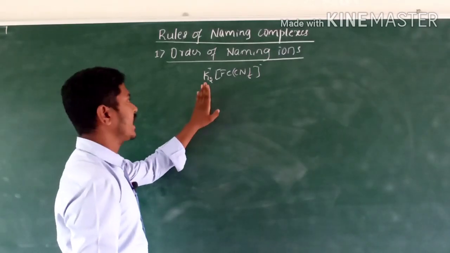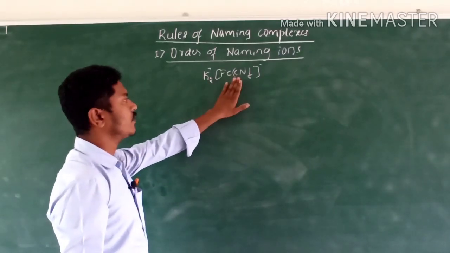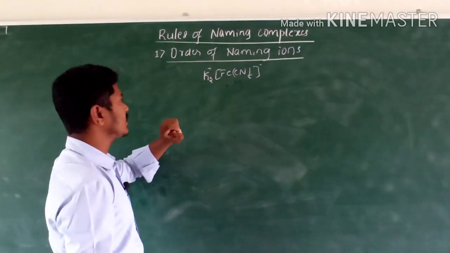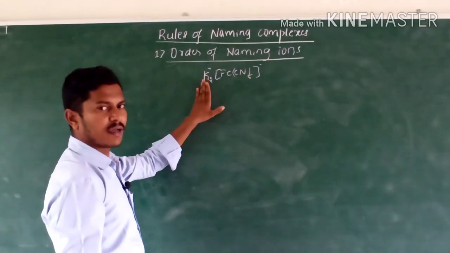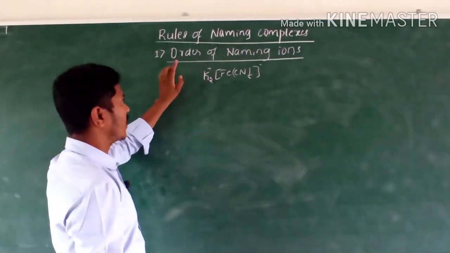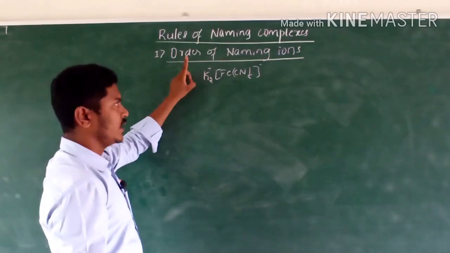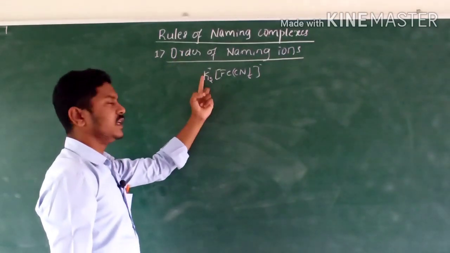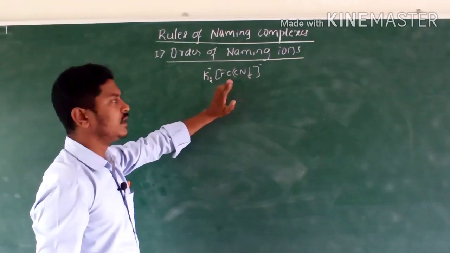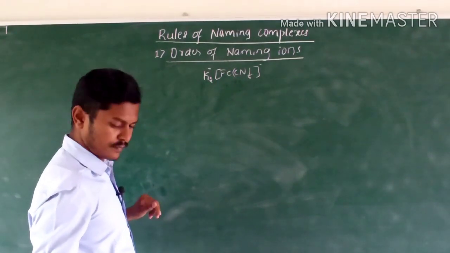First we have to name the cation, then followed by the anion. While naming the complexes, first name the cation, then name the anions. Got it? Next rule is